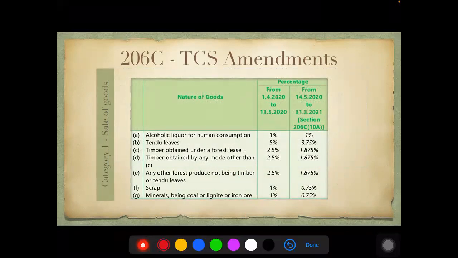The next is with regard to your TCS amendments. Even here, we have a whole host of amendments which have come into the picture. Same date, 14/5/2020 to 31/3/2021, 75% would be applicable for all except for alcoholic liquor. They say if people can pay for alcohol, they can also pay for income tax. So no reduction of rate here. Everywhere else, there is a reduction of rate. And it is 75% of the TCS rate only.